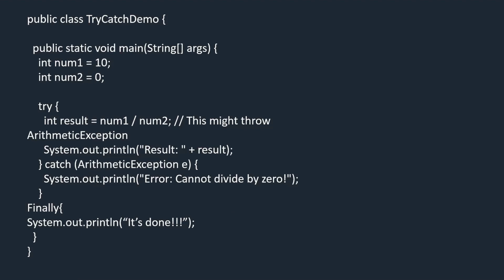And finally, it will go to the finally block. This block will run for anything. So let's run this code and see once.